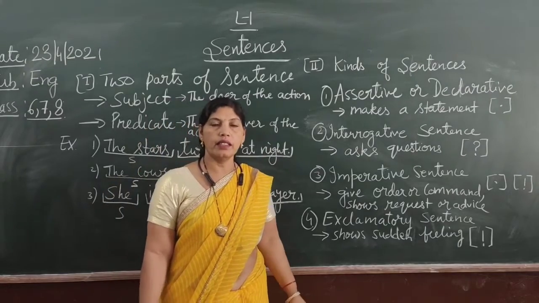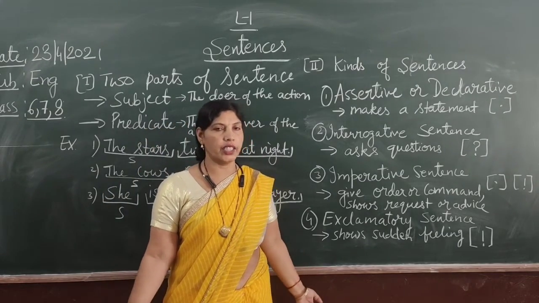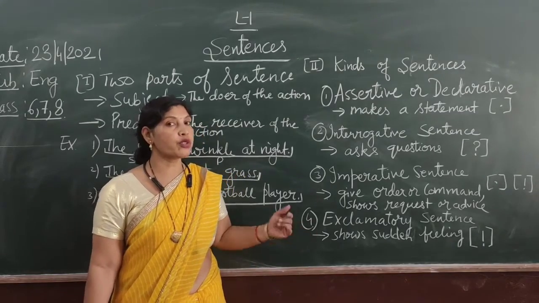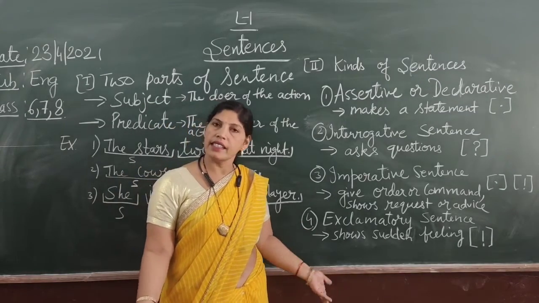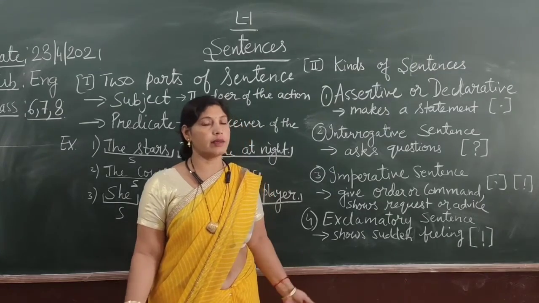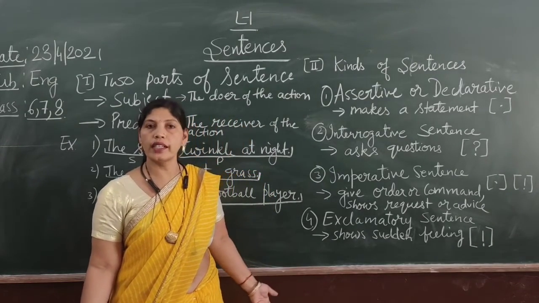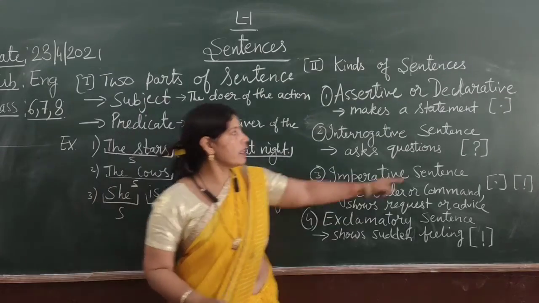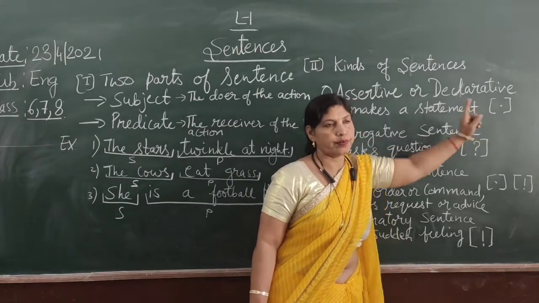For example, India is my country. It is a statement. She goes to market. It is a statement. I will not come tomorrow. It is also a statement. And it always ends with a full stop.